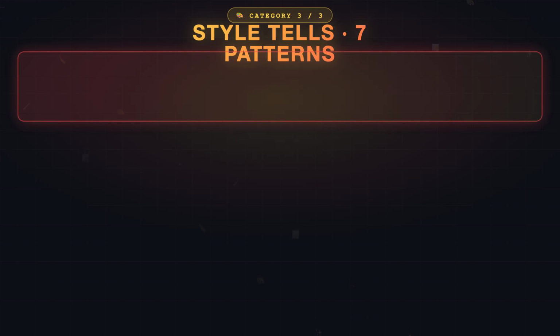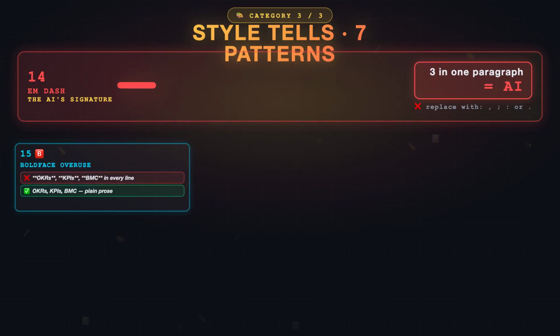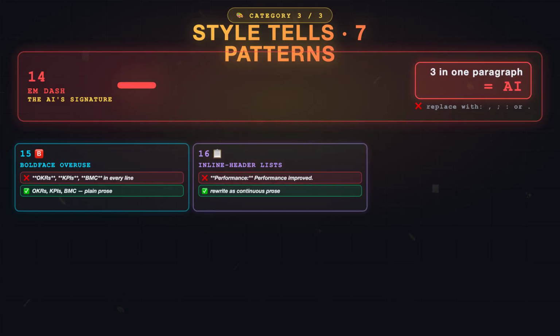6 patterns. And this is where the AI sticks out the most. Pattern 14, em dash overuse. The em dash is the AI's signature mark. 3 em dashes in one paragraph means a model wrote it. Use commas. Use periods. Pattern 15, boldface overuse. Bold abbreviations like OKR, KPI, BMC all in one line. Stop bolding. Let the words do the work.